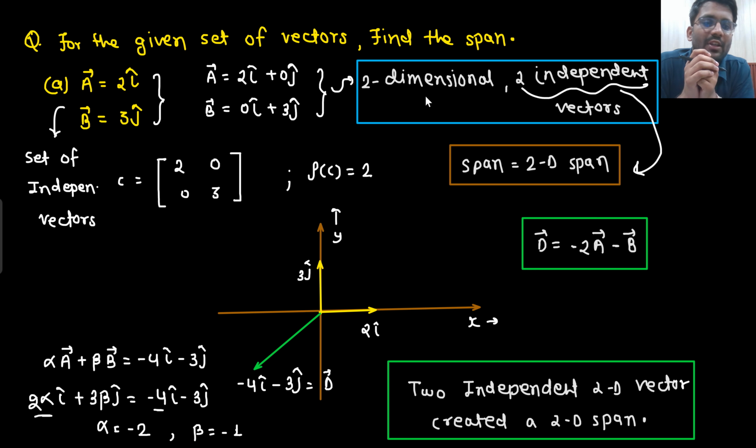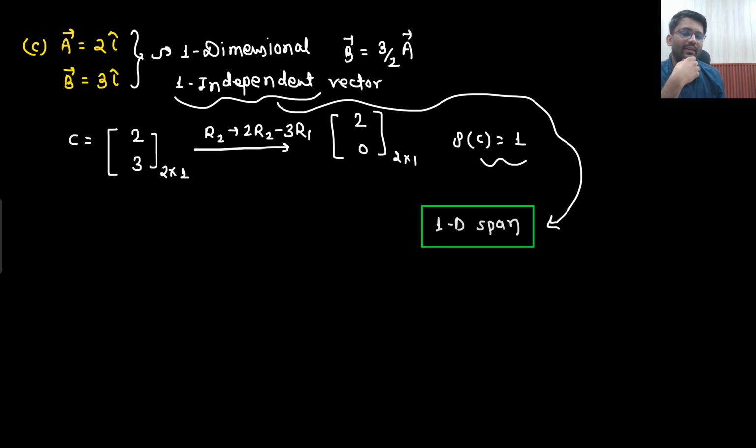At least this much confidence you have: if I need to create a 2D span, I need at least 2 independent vectors. If I need to create a 4D span, I need 4 independent vectors. If I need to create an ND span, then I need n independent vectors. Is that clear? This much surety you are having, right?